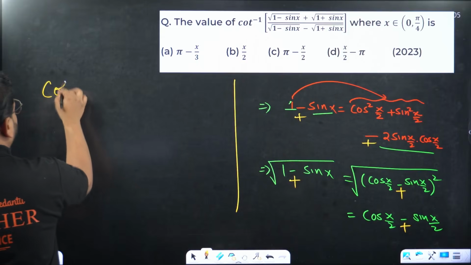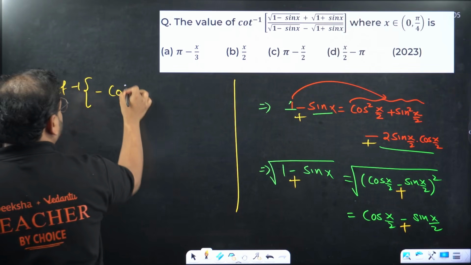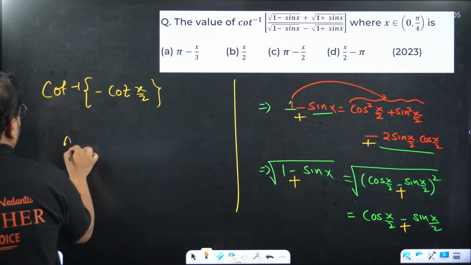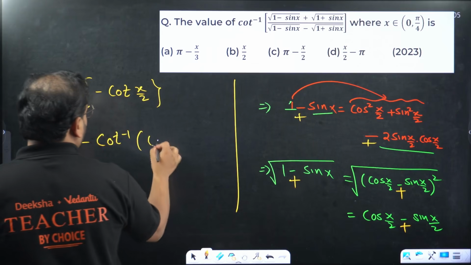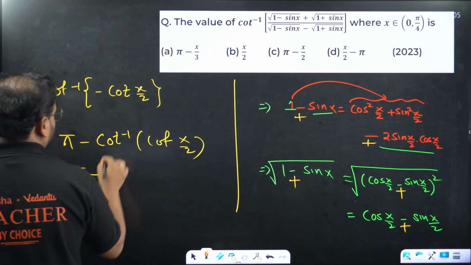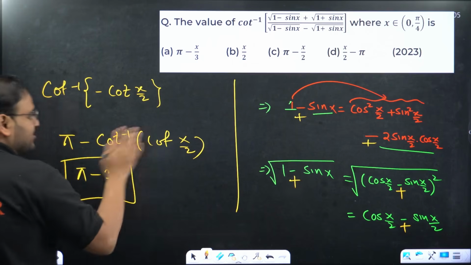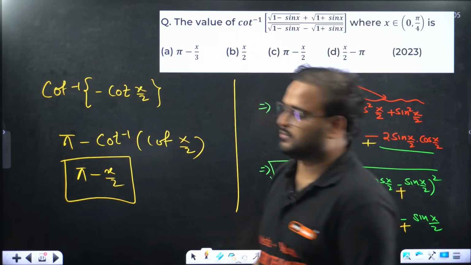So outside we have cot inverse. This is coming from where? From the next page. Cot x by 2. Here the formula for this? Yes. Pi minus cot inverse of cot x by 2, pi minus x by 2. Sir, so many steps. How will we solve this question in examination, by the way?